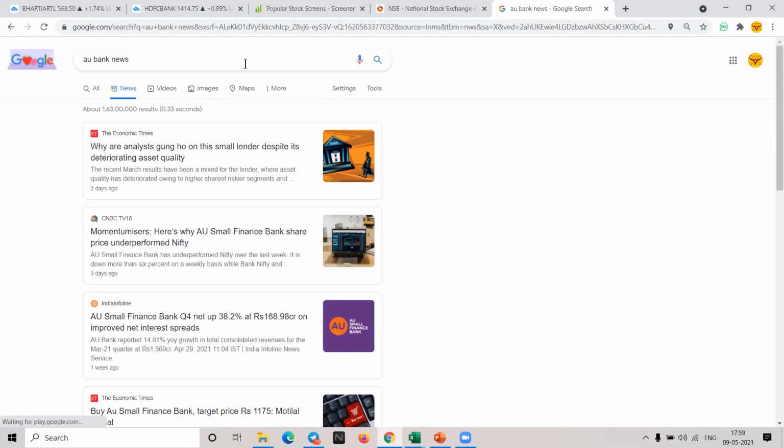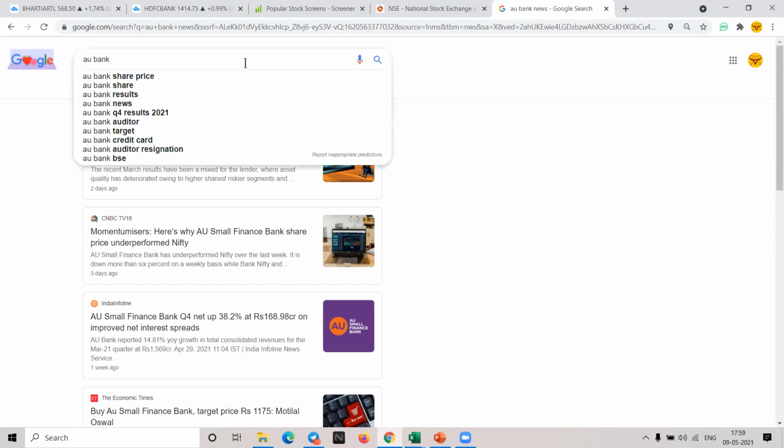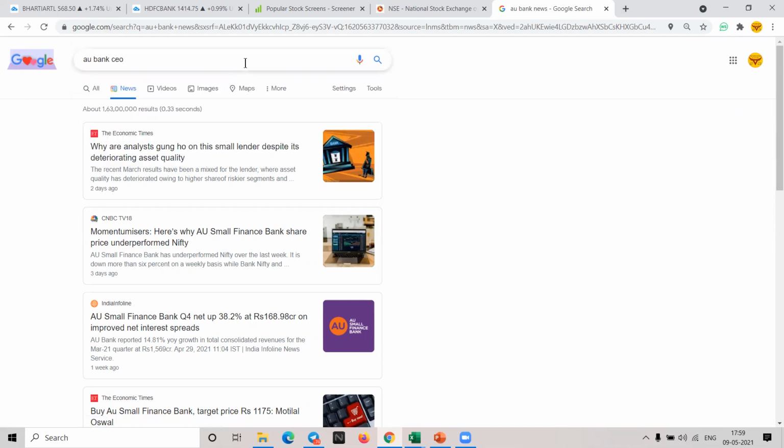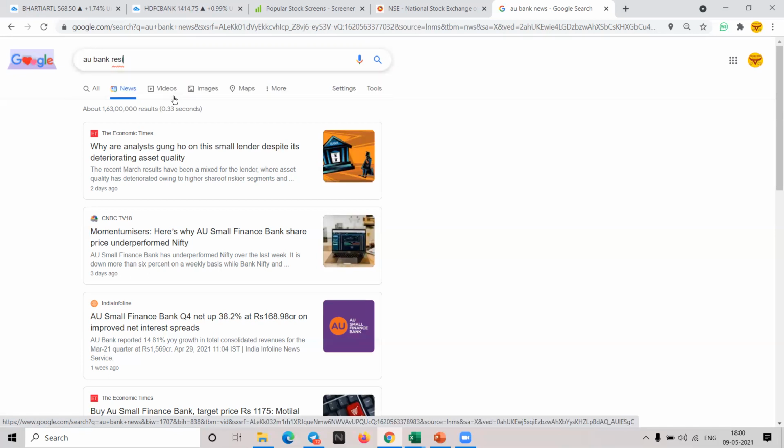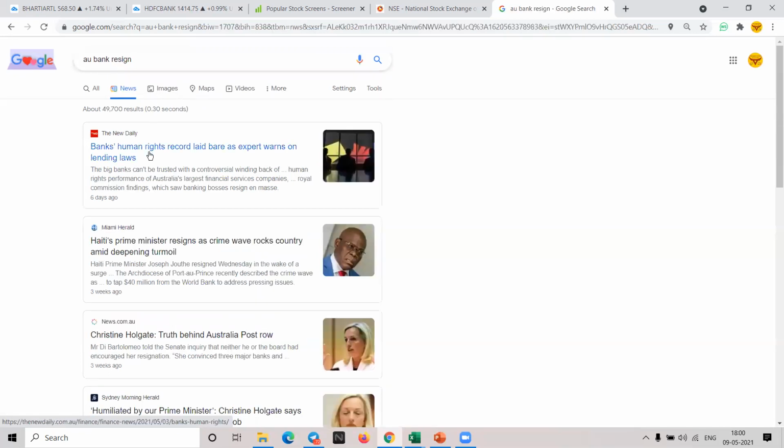I have read this. We suggested this stock previously, but it did not give the breakout or reach the target. It has fallen heavily because there was negative news. I'll show you AU Bank. Once check out, I have read this.